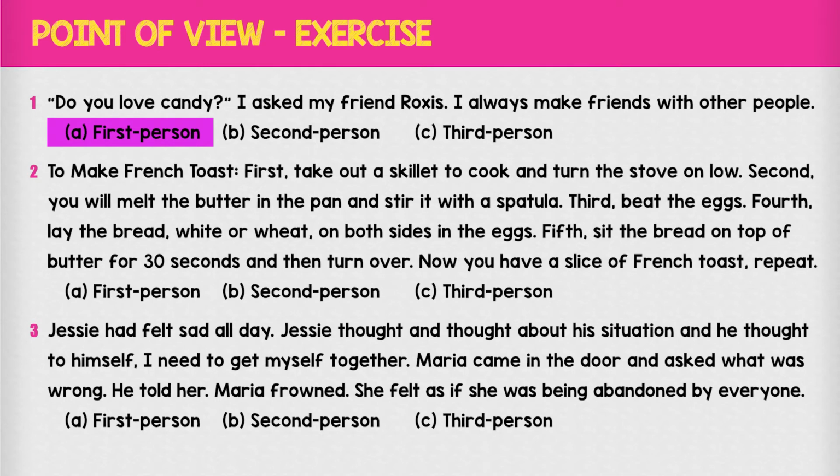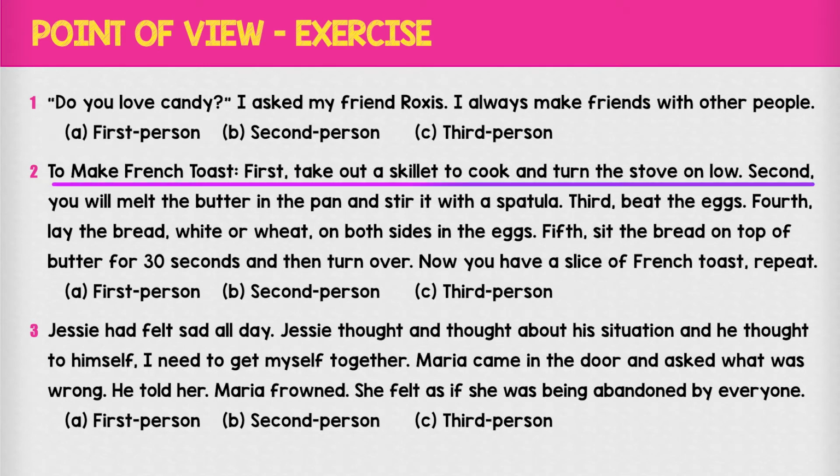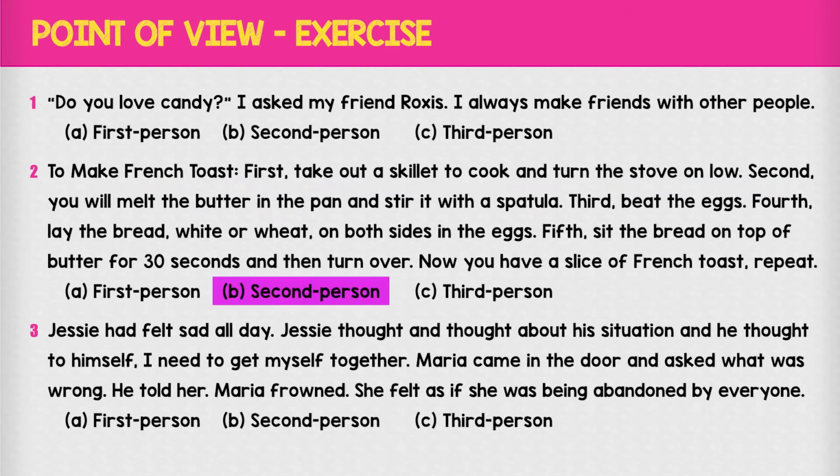That's a personal experience. Number 2, to make French toast. First, take out a skillet to cook and turn the stove on low. Now right there, it's an indication that we are telling someone how to do something. So that scenario is written in second person perspective.